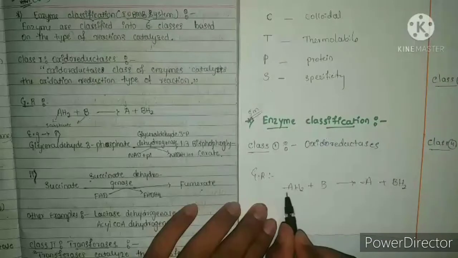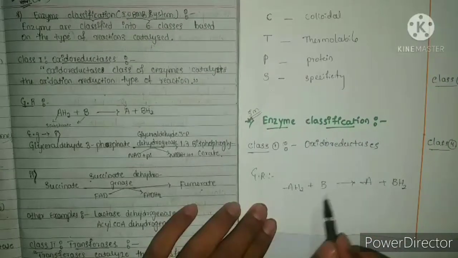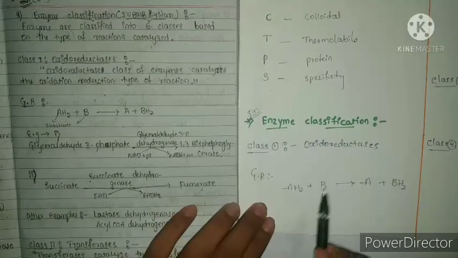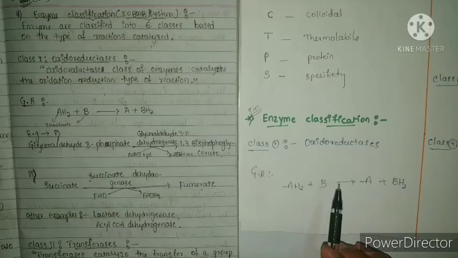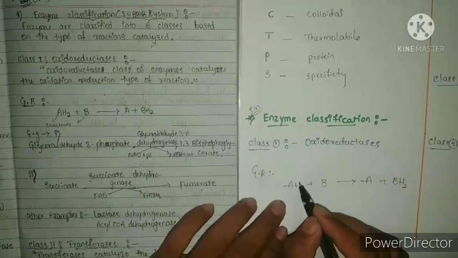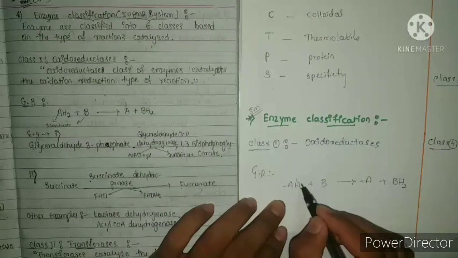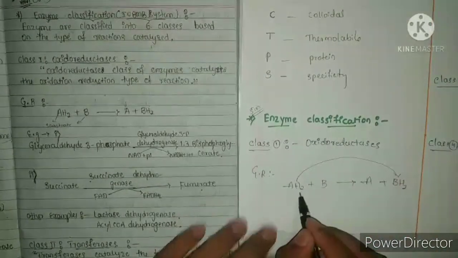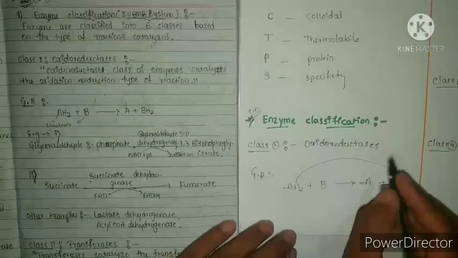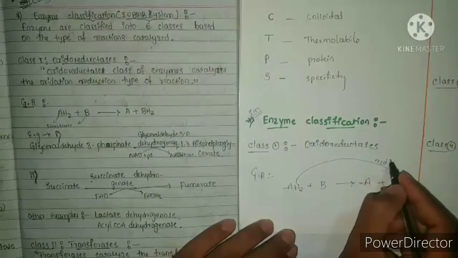Here friends, A is a substrate, and A and B are the two substrates. In this class the oxidation and reduction reactions occur. Here the hydrogen is transferred from A to B. Addition of hydrogen is a reduction.